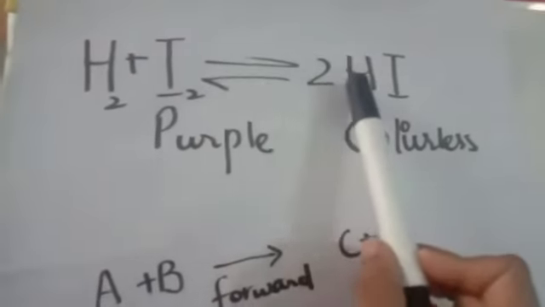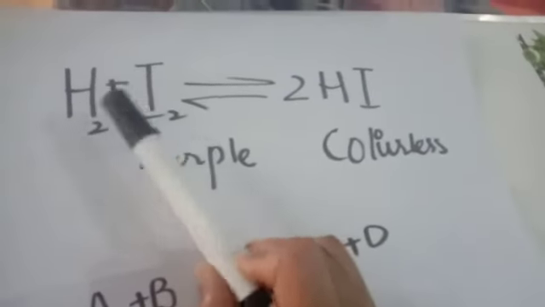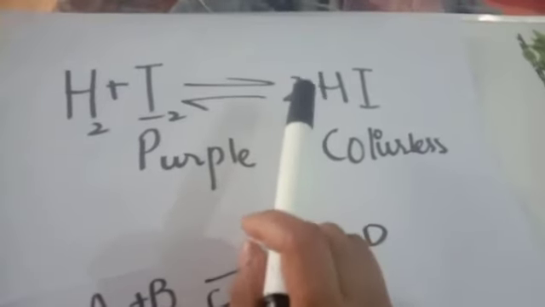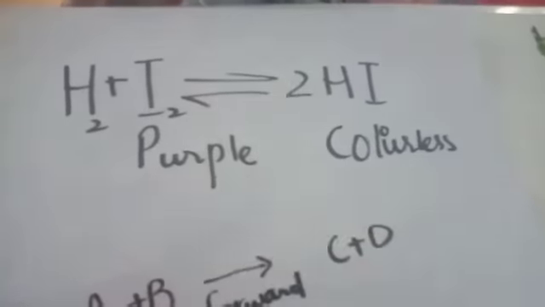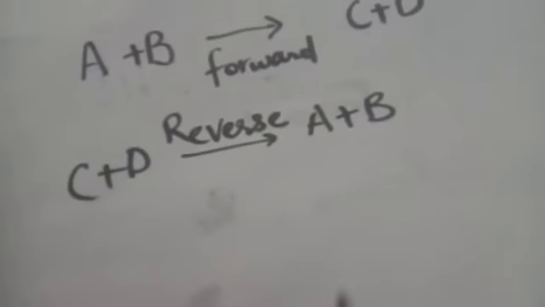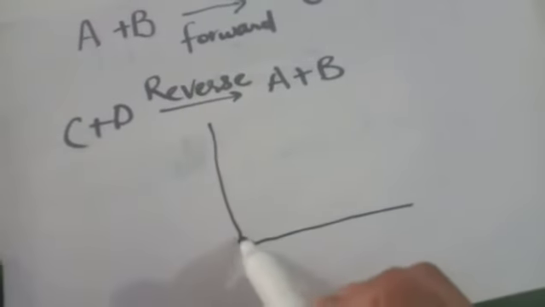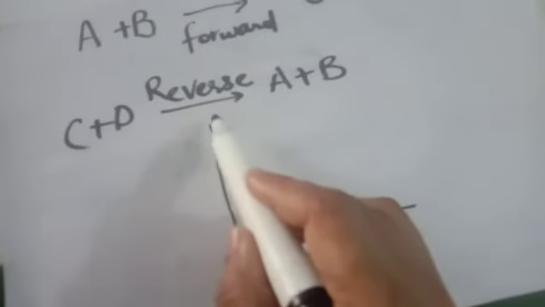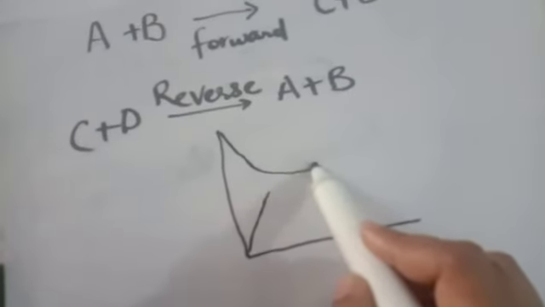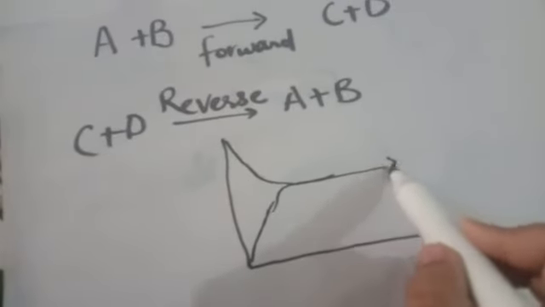These are the properties of dynamic equilibrium and forward and reverse reaction. You can see that in the forward reaction the amount of reactants is more, and after some time in the reverse reaction the amount of product is more. You can also judge this through a graphical presentation. We will make a graph between concentration and time. At the start, the forward reaction is faster than the reverse reaction, and in the starting the reverse reaction is slow. A time will come when the forward and reverse reactions both become equal. This state is called dynamic equilibrium.